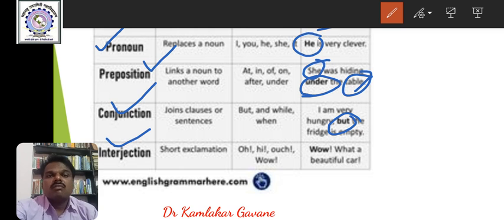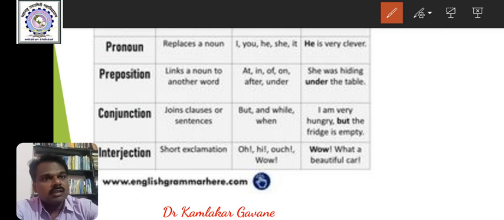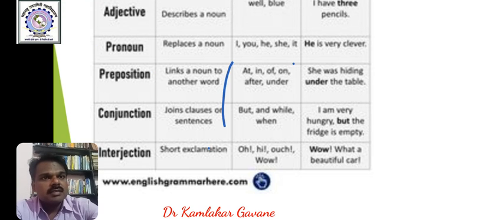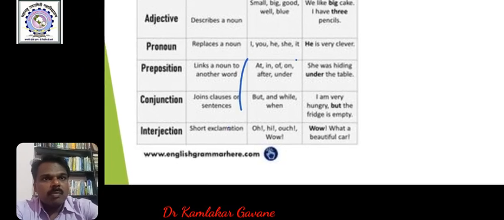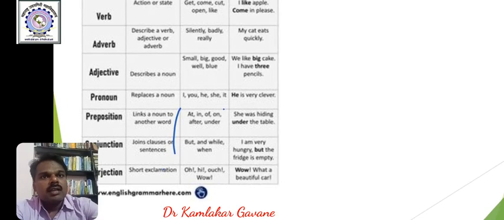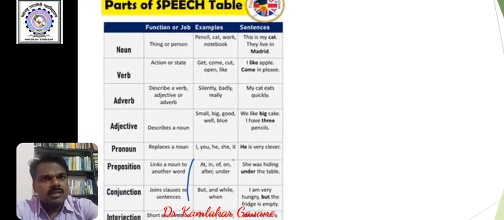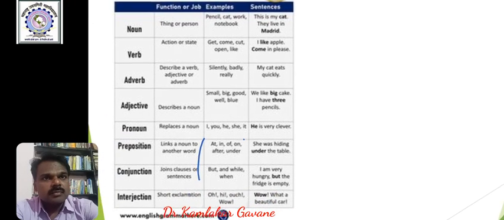These words, these expressions are called interjections. Right? I hope you got all the definitions of word classes and understood them properly.